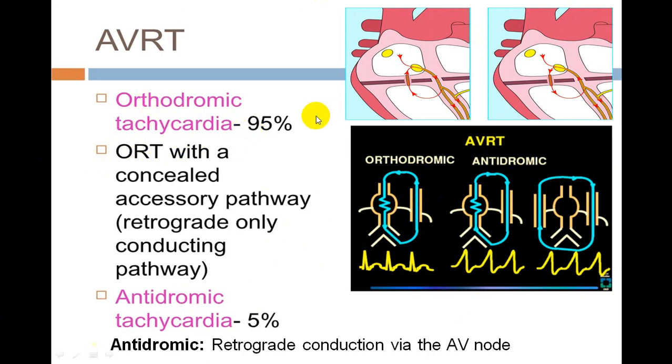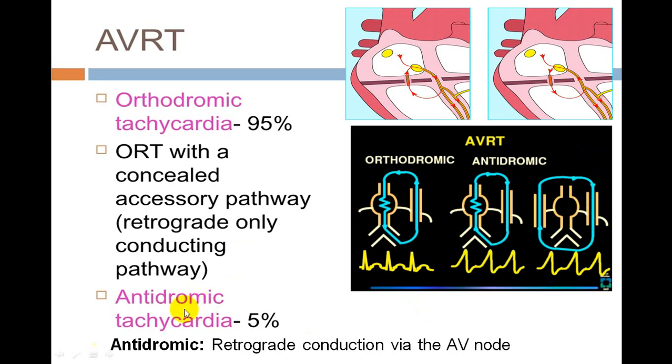And orthodromic tachyarrhythmias are usually 95% of the patients, and the remaining 5% we call retrograde conduction via the AV node. So it is a retrograde conduction this way. It goes in the AV node from ventricle towards atrium, and in the bundle of Kent from atrium to the ventricle.